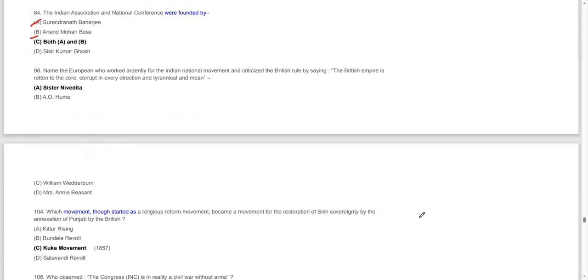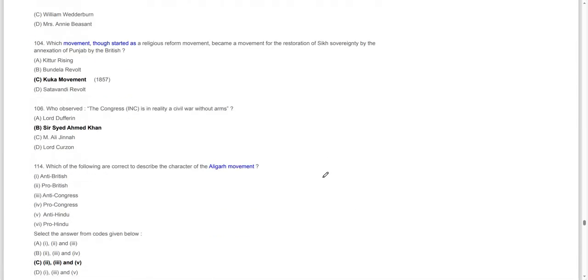Name the European who worked ardently for the Indian national movement and criticized the British rule by saying that the British Empire is rotten to the core, corrupt in every direction, and tyrannical and mean. It is Sister Nivedita. Moving on to the next.